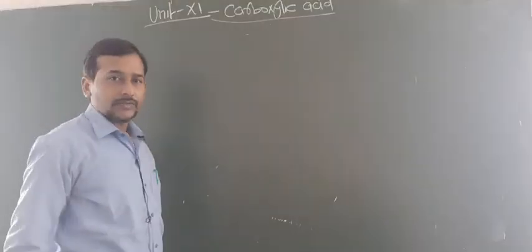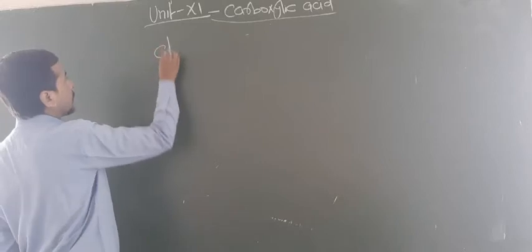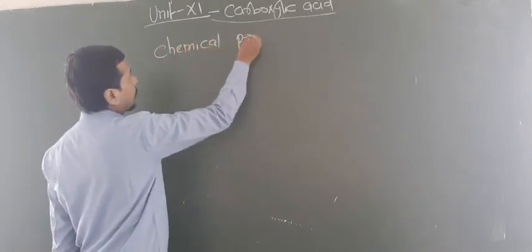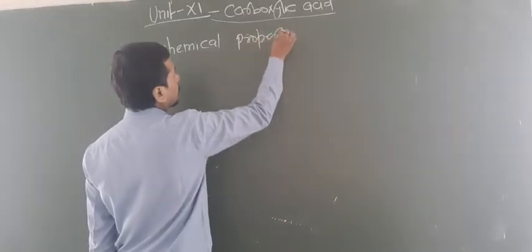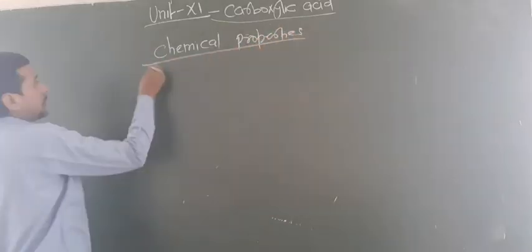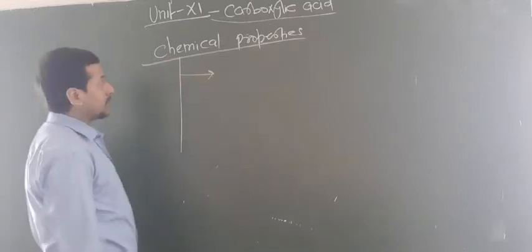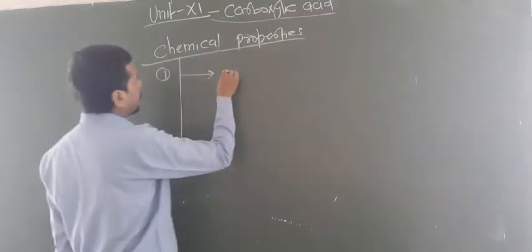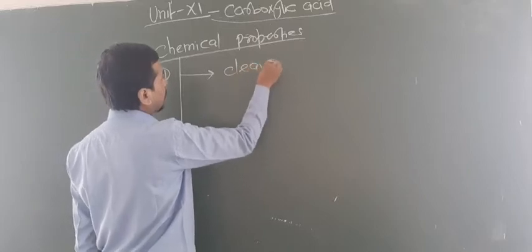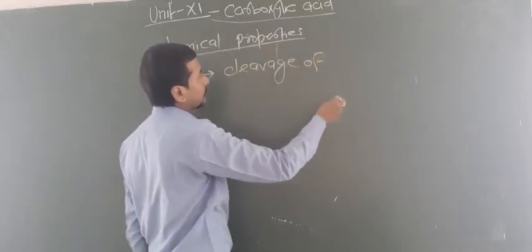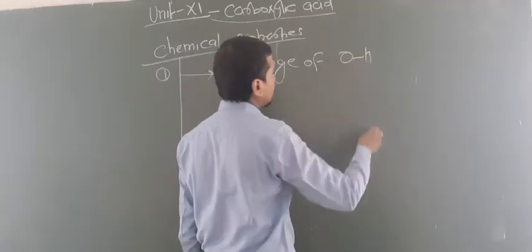Now dear students, let us focus on the chemical properties. These chemical properties are basically divided into 4 categories. In the first category, what happens? Cleavage of the OH bond.